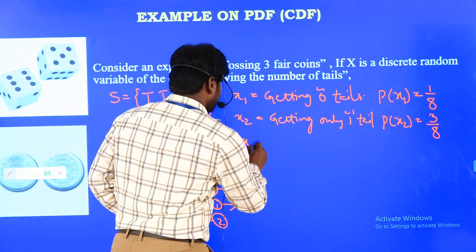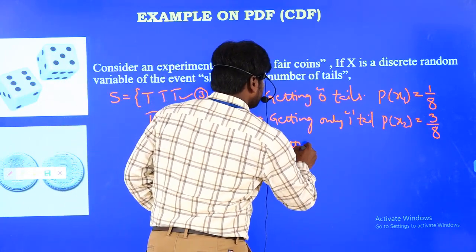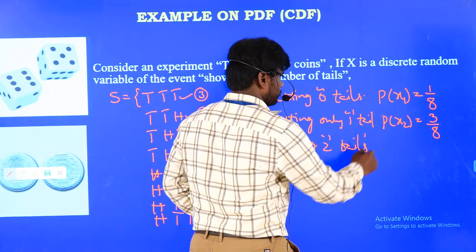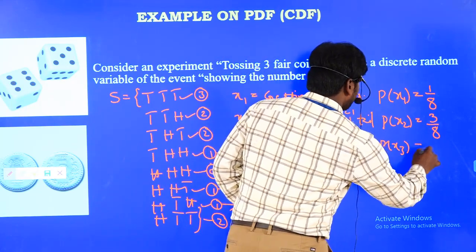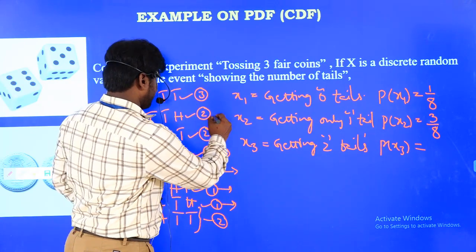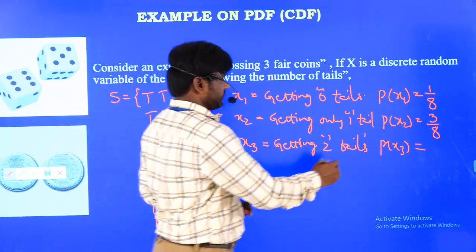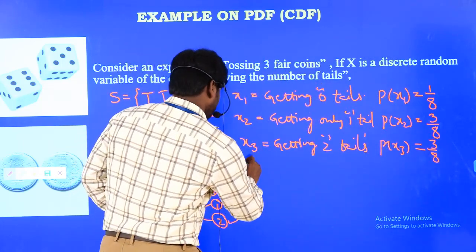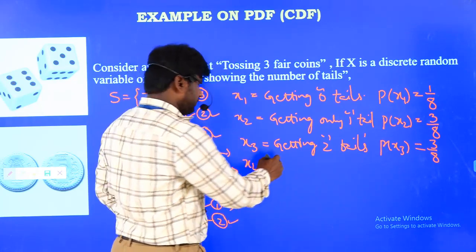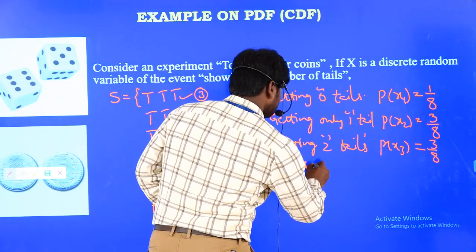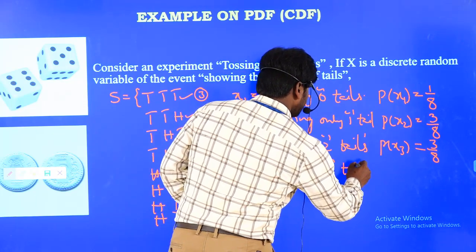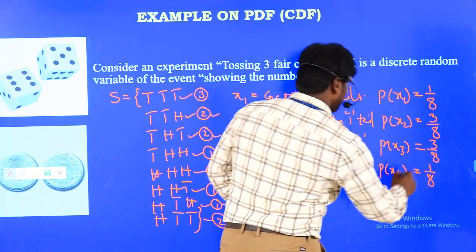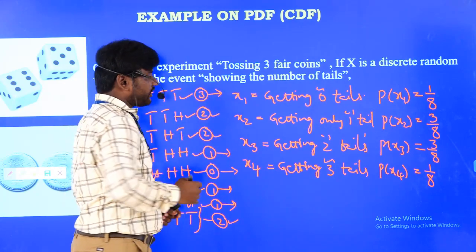Now if I take x3, that means getting 2 tails. So now I am taking P of x3. How many cases are there like that? Here 1 time, here 2 times, here 3 times. So this also is exactly 3 times, so 3 by 8. Now x4. What is x4 telling? Getting 3 tails. So P of x4 is equal to 1 by 8. Why? Because for 3 tails, only 1 condition is there.